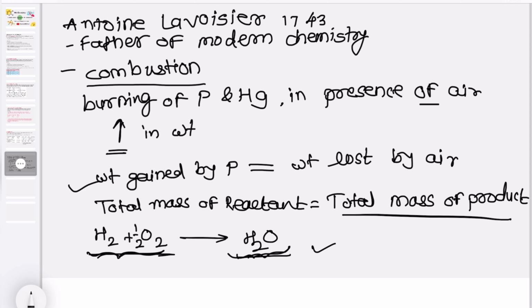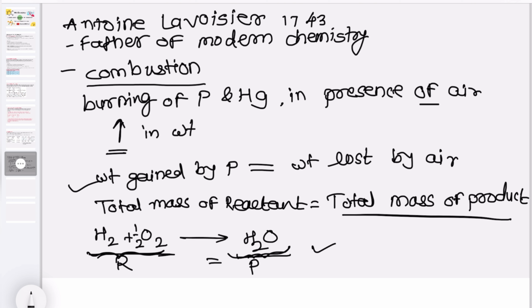Okay, this is the water preparation reaction. This is not an actual combustion reaction, but it is an example. Here the mass of reactant side is equal to the mass of product side.